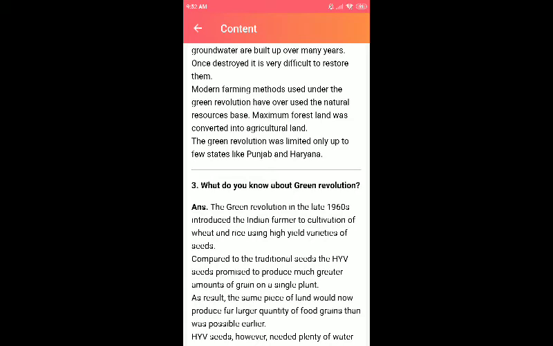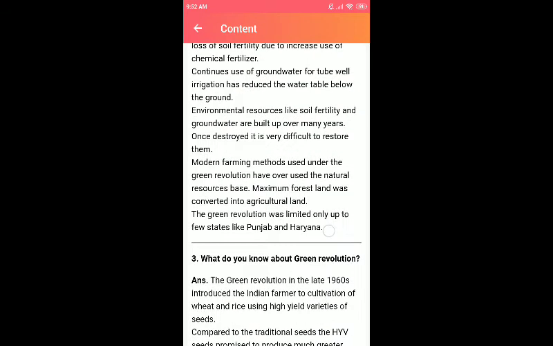For modern farming methods, we will be using high yield variety seeds, HYV seeds, and that requires much soil fertility and much water. We will also be using more fertilizers and pesticides, so the fertility of the soil will get reduced, and the groundwater level also slowly gets reduced. And finally, this green revolution was limited only to a few states like Punjab and Haryana. This is what we are learning mainly in this lesson.